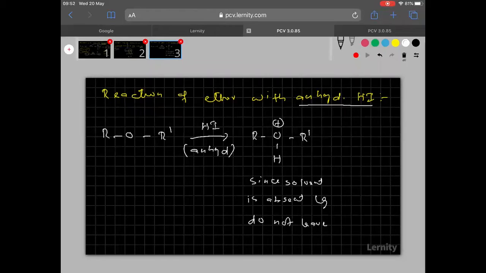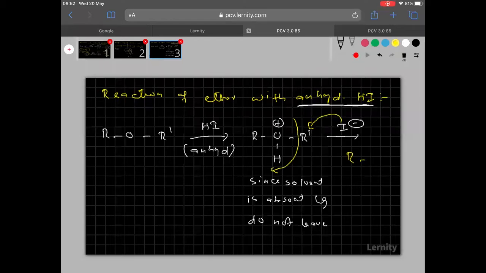Remember, the leaving group will depart only when solvent is there. But here you see anhydrous HI, that means solvent is not there. Then when the leaving group does not depart, our nucleophile I minus attacks the smaller alkyl group, and ROH is formed in this way. Are you followed?